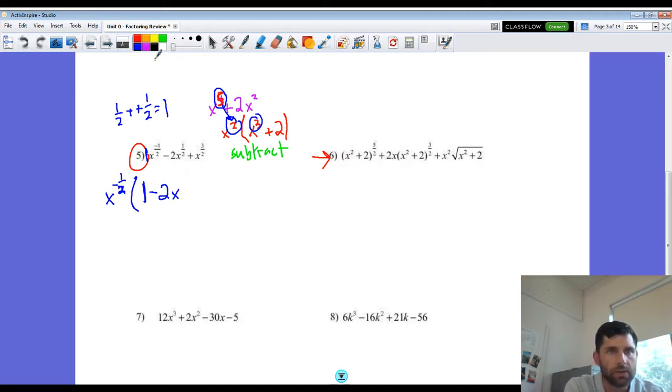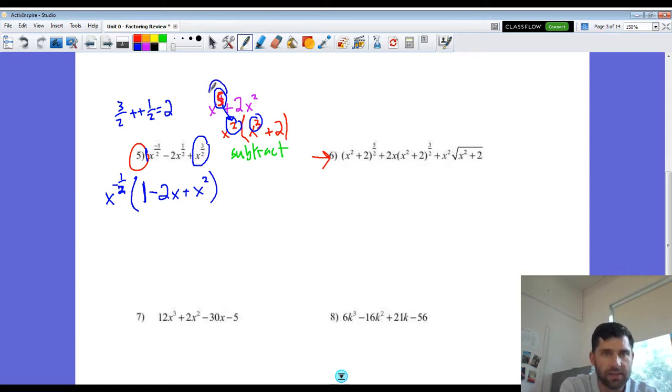Now same thing for my third term. We have 3/2 of an x here. We have x to the 3/2 power. We're subtracting or dividing out that negative 1/2 power of x out front. 3/2 minus a negative 1/2 is 4/2, which is a squared power. So my last term, I have 2 x's left. So I have x squared. So when we're factoring out anything, whether it's a nice easy integer like this or whether they're fractions, we're thinking about dividing out or subtracting those powers.